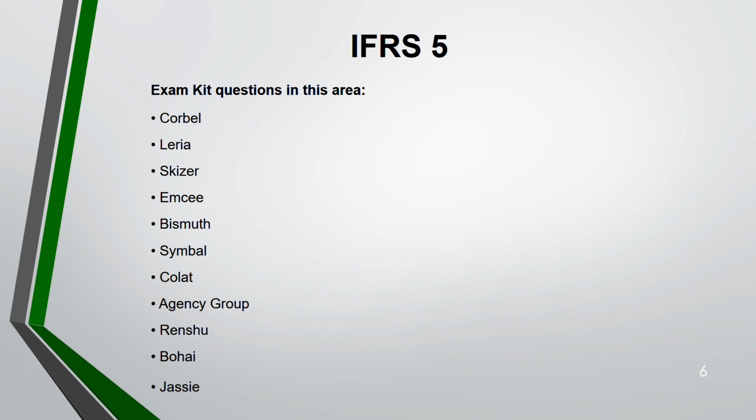IFRS 5 is the last standard that covers non-current assets, because before this I have covered the other standards covering non-current assets: IAS 16, IAS 20, IAS 23, IAS 40, IAS 38, and now IFRS 5. So investment property, intangible assets, non-current assets held for sale, borrowing costs, government grants, all these are various types of different assets, and all these standards are covered in these questions. It is not just IFRS 5. That's why you will see there are so many questions.